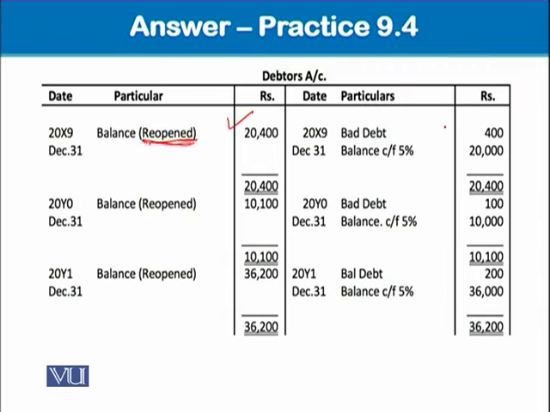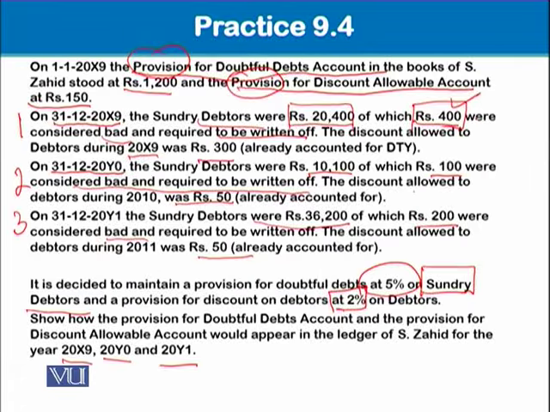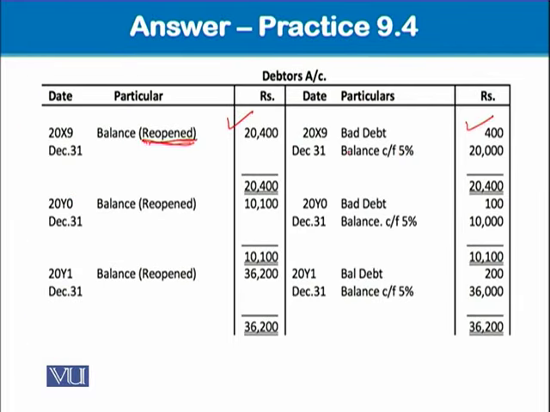We reopened this balance, 20,400. Further bad debt, as I told you, write it somewhere. Yes, very good, smart people. 400 is bad debt. So this is what you took from here. 400 were considered as bad. And since the discount allowed during X9, 300, has already been accounted for, that's why it is not appearing. That has already been accounted for while ascertaining this figure. Therefore, that discount is not appearing over here now. So this is the concept that you should keep in your mind.